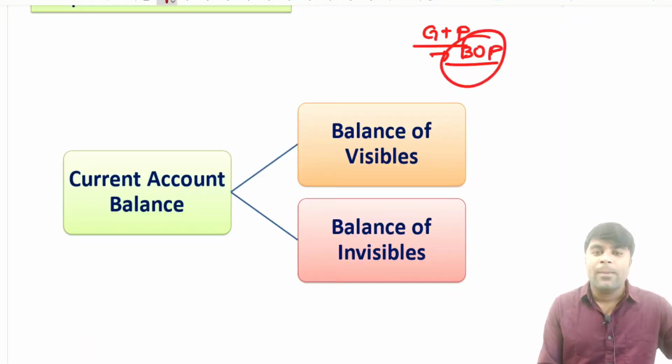Now, these balance of payments transactions are divided into two, based on the nature of the transactions. All the one-way transactions are current account transactions. All the two-way transactions are capital account transactions.